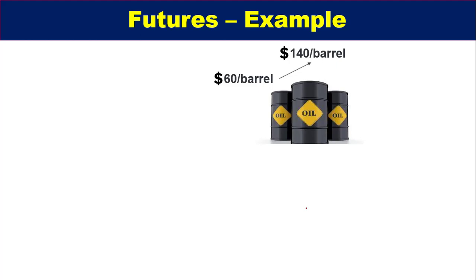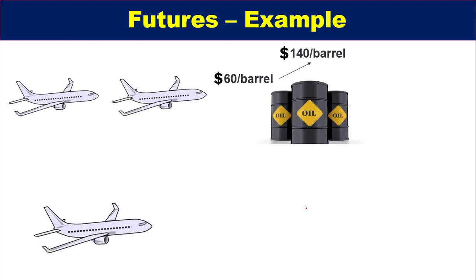The most affected and most hurting industry due to this price rise was the airline industry. At that time, profits of almost all airline companies dropped dramatically. But one company named Southwest had begun a practice of futures contracts a decade earlier, more than 10 years before 2007.